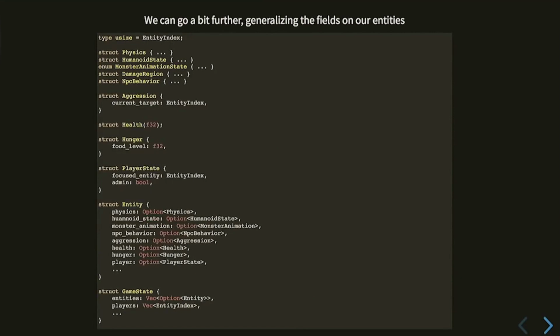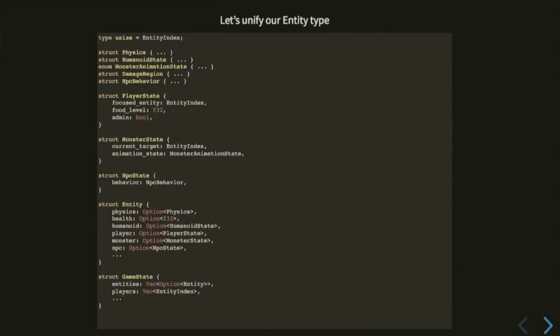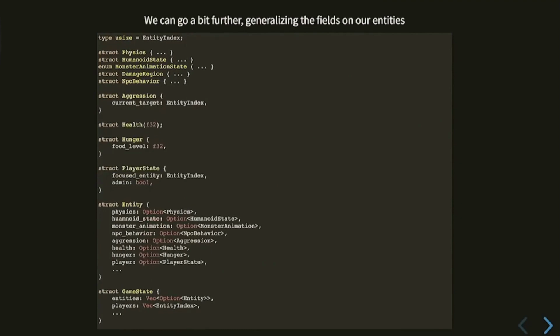This is useful. But what's even more useful is if you generalize this a bit. So before, a monster had a current target, right? Like in this slide, a monster can be aggressive towards some kind of player. Well, here we take this out and we make it its own little state. So we've just kind of generalized our fields a little bit. And sometimes you can't do that because we still have stuff that only makes sense for a player. But this is kind of interesting to think about because it's a give and take, but this allows you to express more states than the previous one. In this, you can express an aggressive NPC. And maybe that's good. Maybe you would want that.